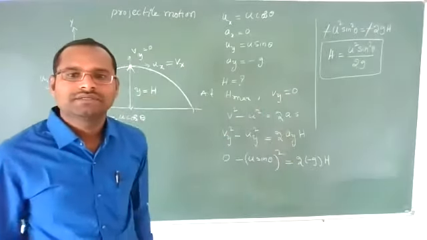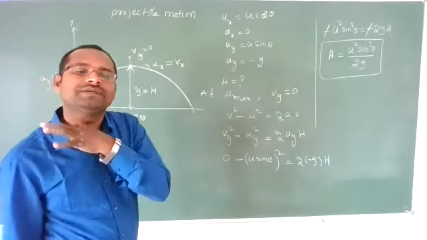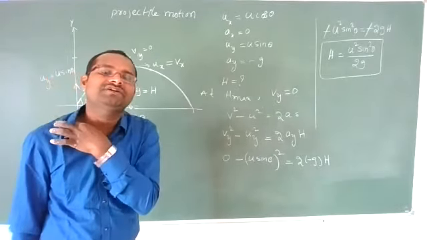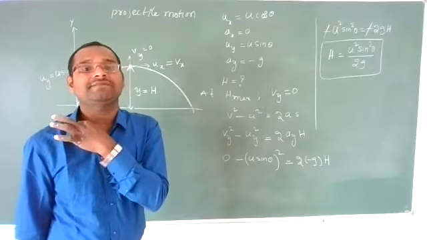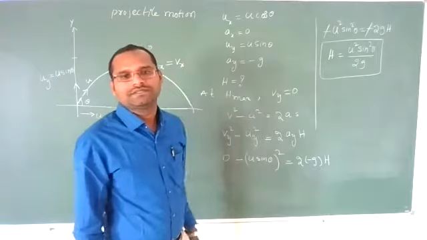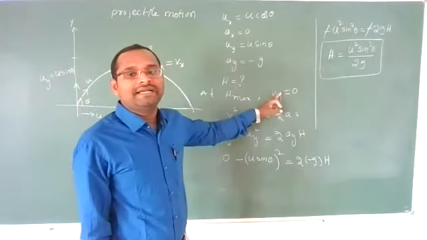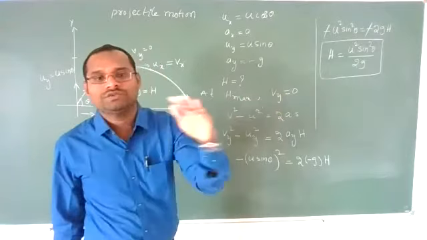Clear, students? Now understood? They will ask you to derive this equation: derive an expression for maximum height reached by a projectile. You need to do it like this. One point you have to remember is that at the maximum height, vertical velocity should definitely be 0.